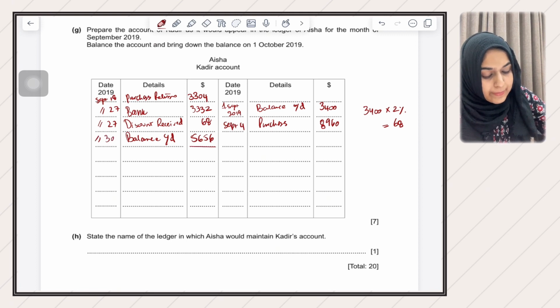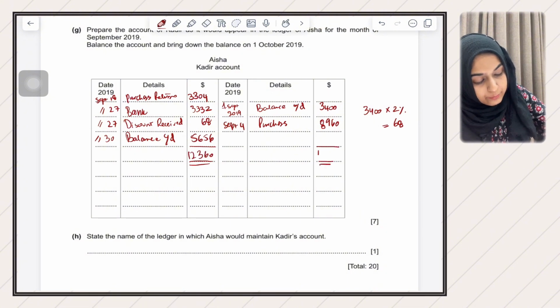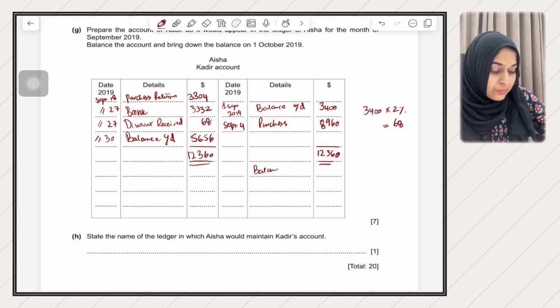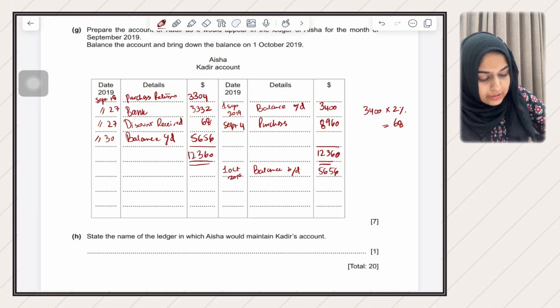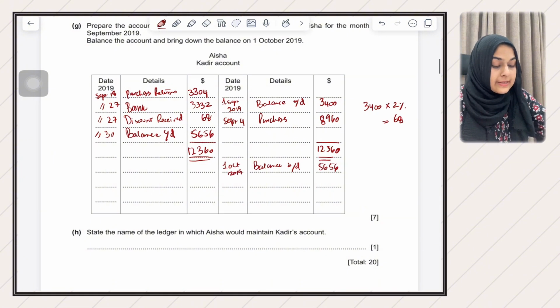And then you will balance this T account at 12,360, both sides. And then this balance carried down will of course become your balance brought down. So you write here balance brought down, 5656, and this will be 1st October 2019. And that's it for 7 marks.